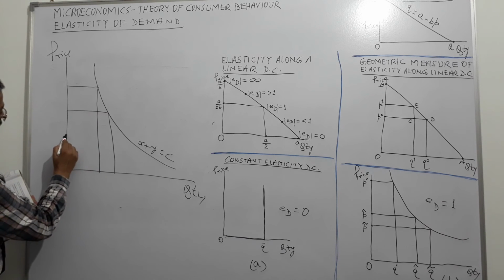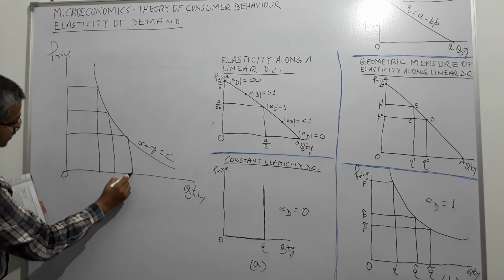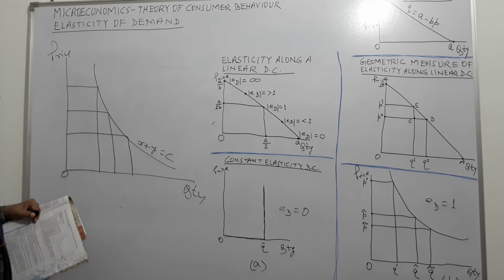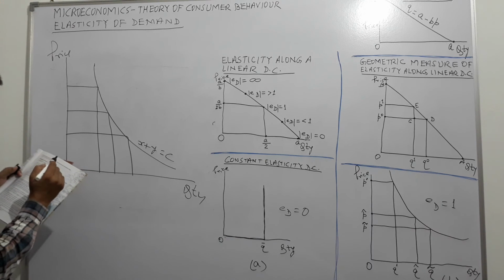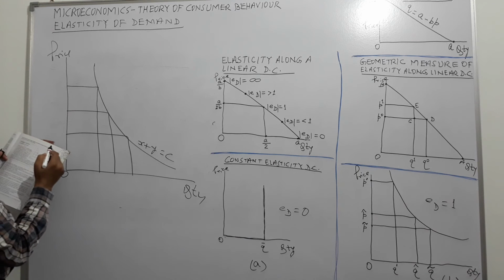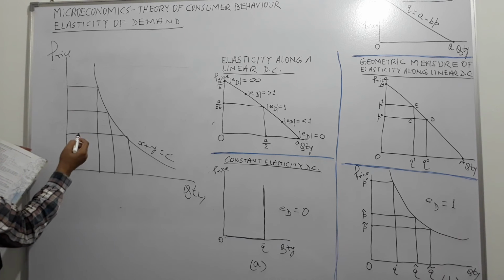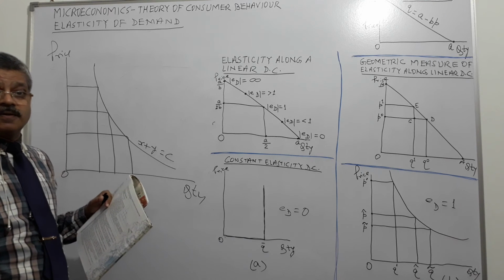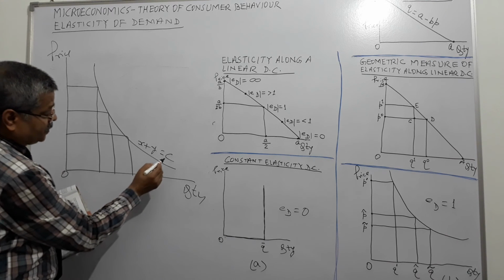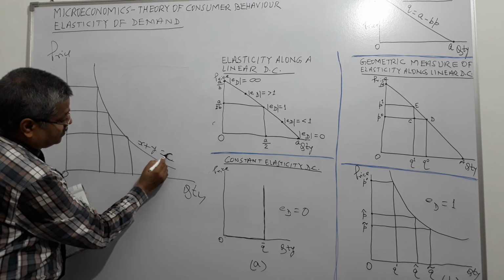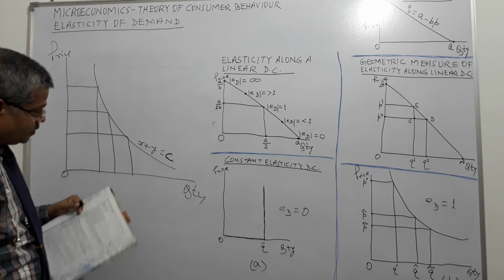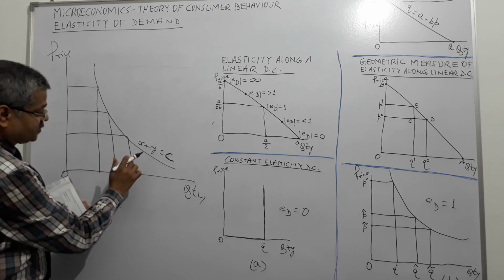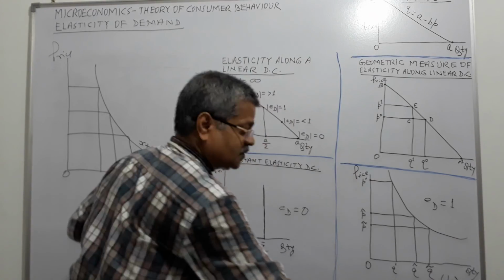What does it indicate? It indicates that whatever be the price, the consumer's expenditure remains the same. Right? This is not x plus y, this is xy.